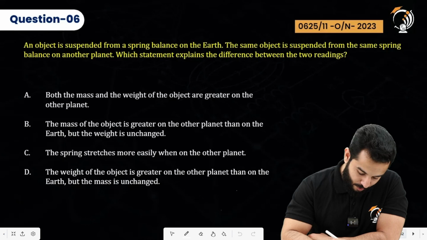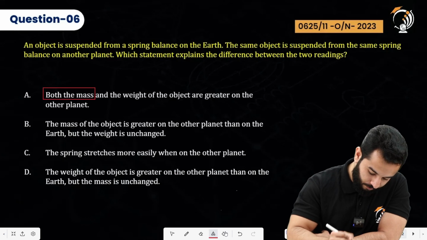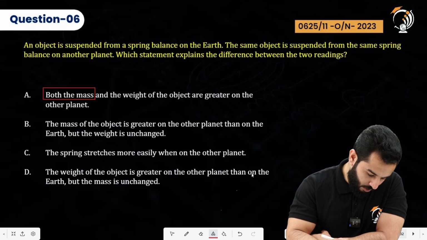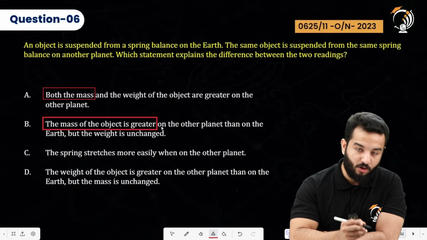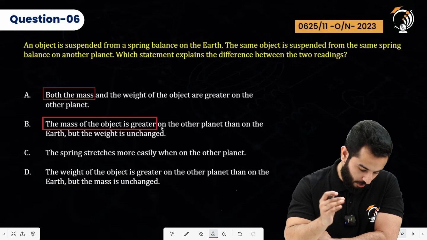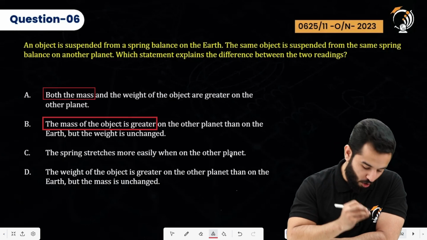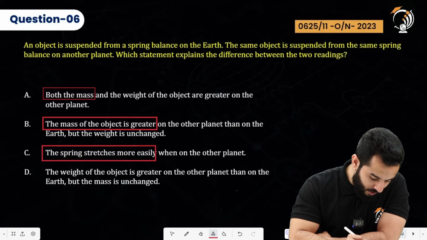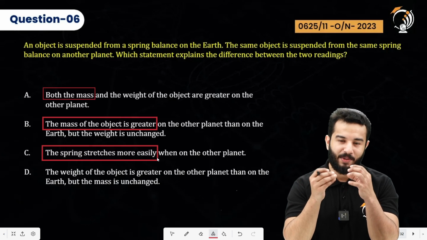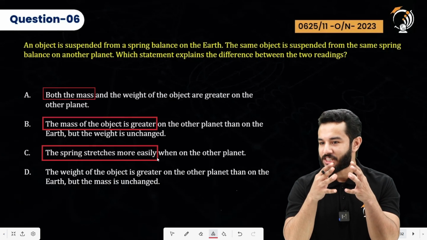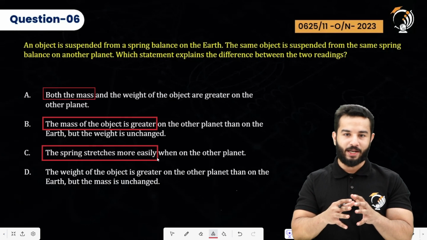So this is wrong. Why? Because we cannot say that the mass is greater. Mass will remain constant. Again, they are talking about mass to be greater or smaller, so that will be wrong because mass should be constant. The spring stretches more easily on the other planet. Now see, this is also wrong. Why? Because the easiness or the difficulty with which the spring is going to stretch depends on the spring constant, and the spring constant doesn't depend upon the acceleration due to gravity. It depends on the material of the spring, right?